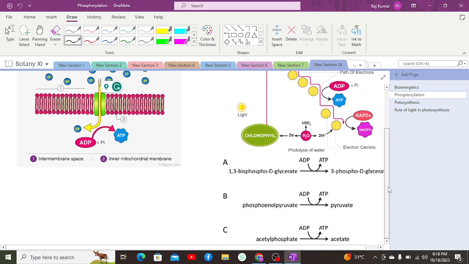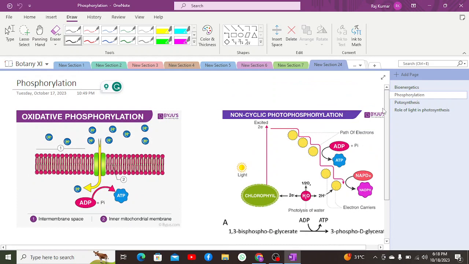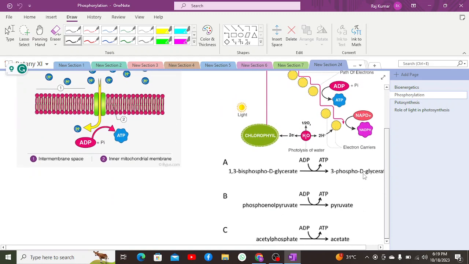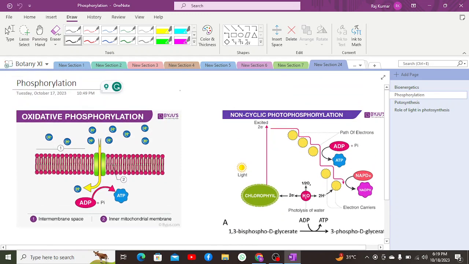So, there are three major processes: oxidative phosphorylation, photophosphorylation, and substrate level phosphorylation. First, coming to oxidative phosphorylation, it is a phosphorylation in which the energy obtained in order to form ATP is the energy of oxidation. An example of this is the condition when ADP is converted into ATP by addition of inorganic phosphate, when the energy of oxidation is